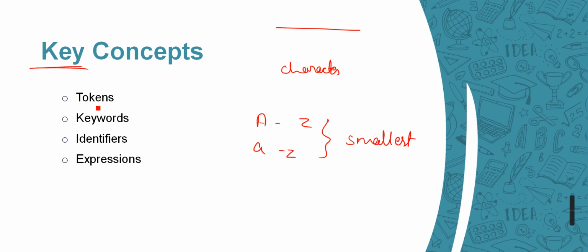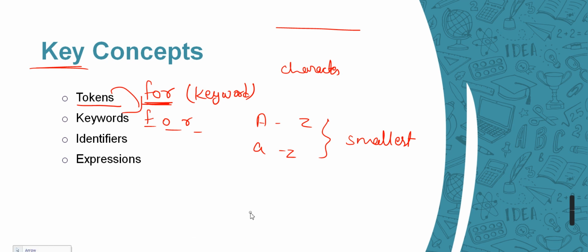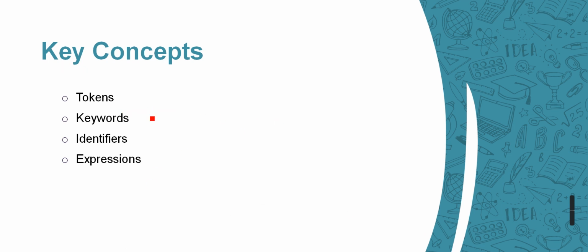In the same way, tokens are the same. Just like if I write for, as you can see, this is a keyword. But how have we written this? F, O and R. So this is a keyword, but it is derived from our tokens, just like our characters. Definitely we can compare this with characters. All right.